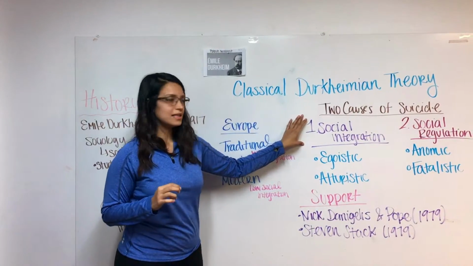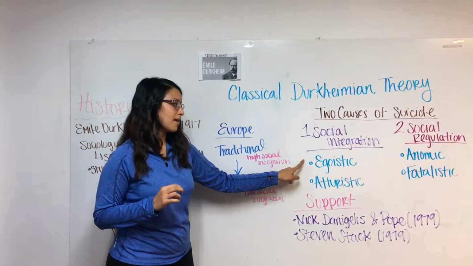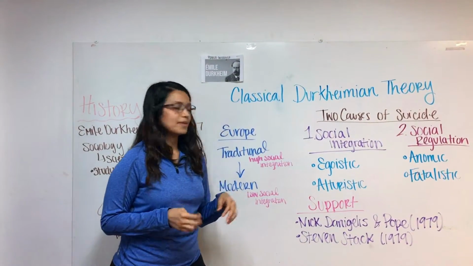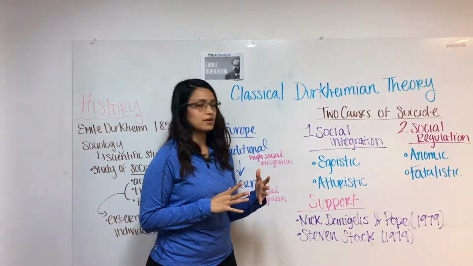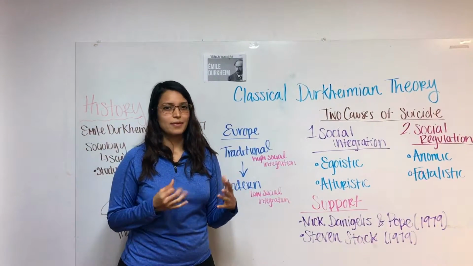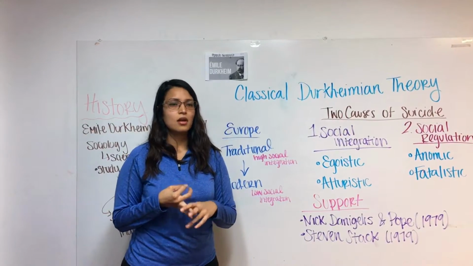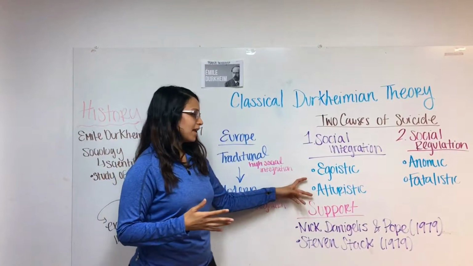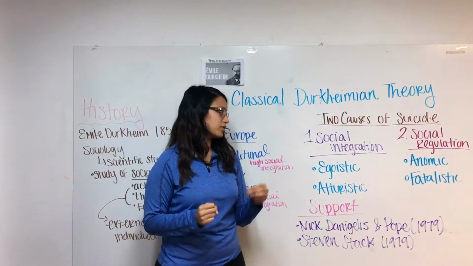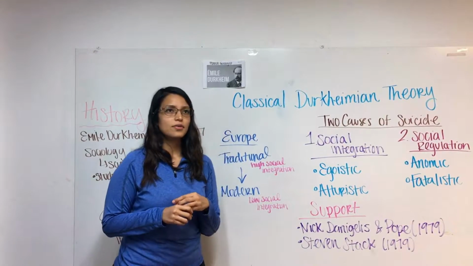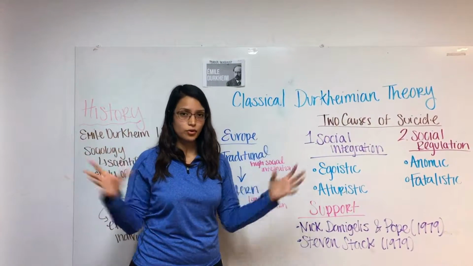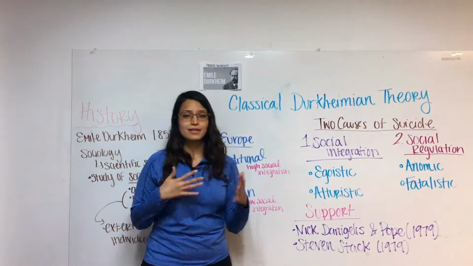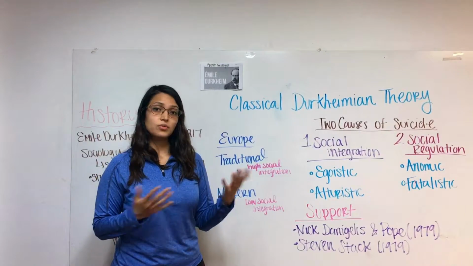For social integration, he developed two concepts. Egoistic basically means too little integration. As an example, think about an unmarried person. An unmarried person is not really integrated into a family, so they don't receive love, attention, or any of those components of a family, so they're more likely to commit suicide. And altruistic means there's too much integration. Think about a terrorist group. They're in a group, they're very constrained, very restrained, and super controlled, so they're more likely to participate in actions such as suicide bombing.